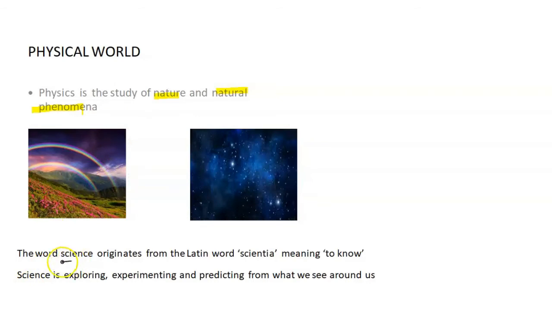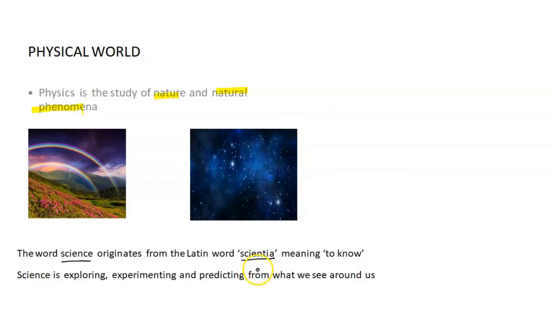The word science originates from the Latin word scientia, meaning to know. So science always has some curiosity: what it is, what it may be. Science is a systematic attempt to understand natural phenomena in as much detail and depth as possible.